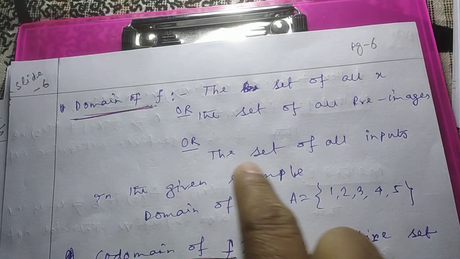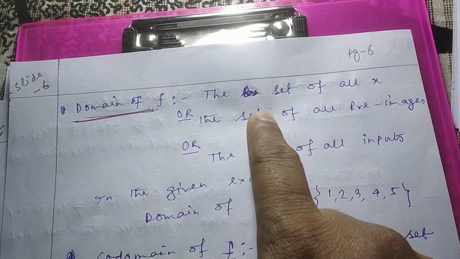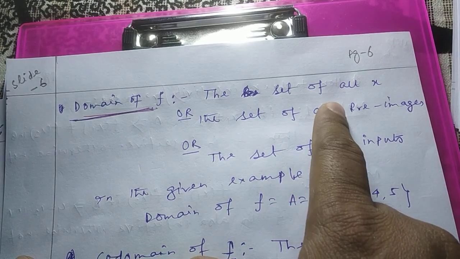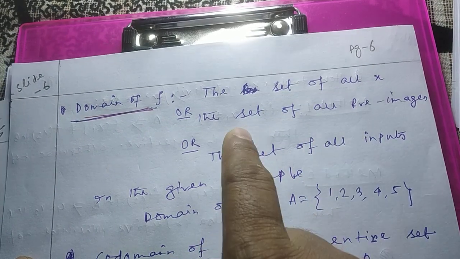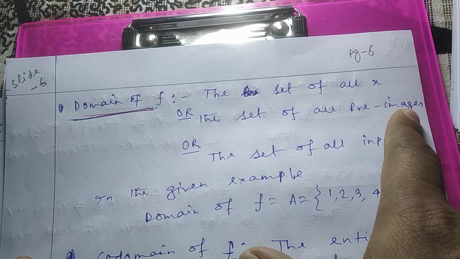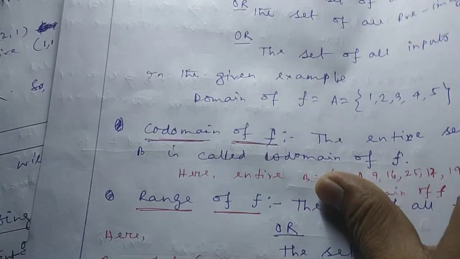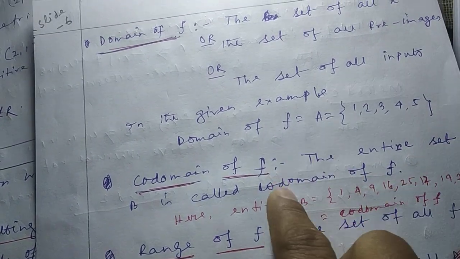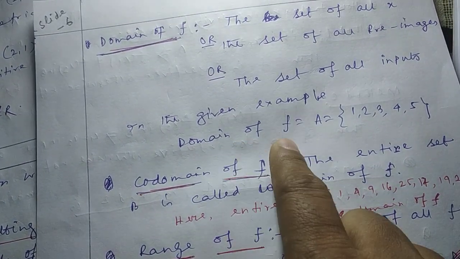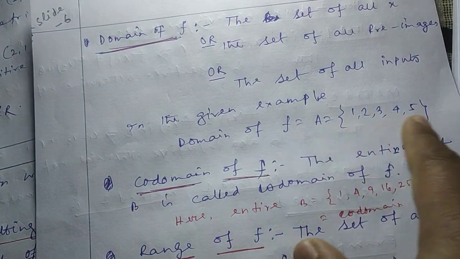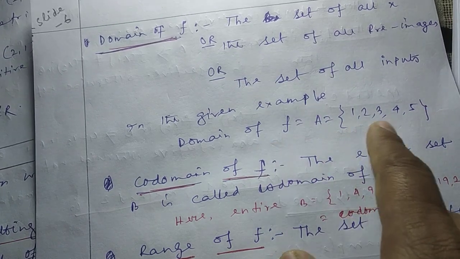So once again, what was the meaning of domain? It is the set of all x, or the set of all premises, or the set of all inputs. If you remember the diagram, in this example the domain is the whole set A, 1, 2, 3, 4, 5.